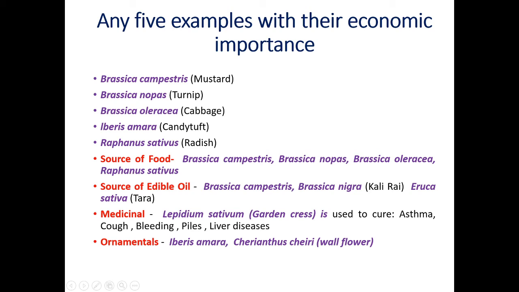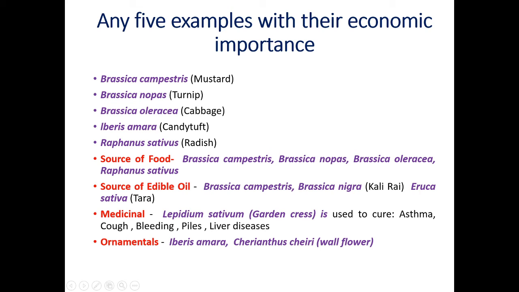All these plants are edible to man as well as to animals. Then edible oil is extracted from Brassica campestris, Brassica nigra, kali rai, rai or mohri. We have mustard oil. Eruca sativa, taramira.